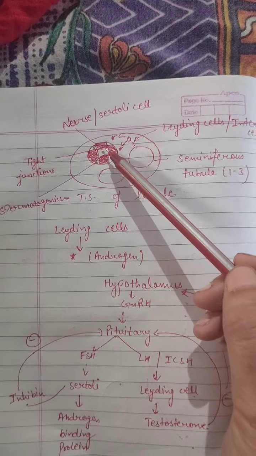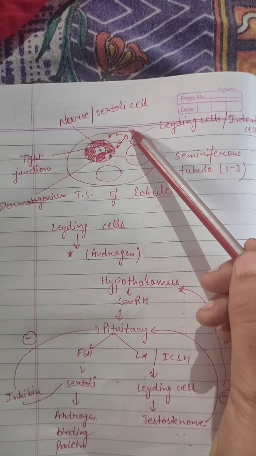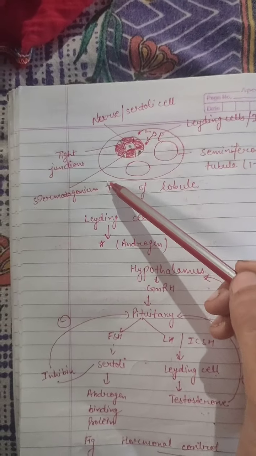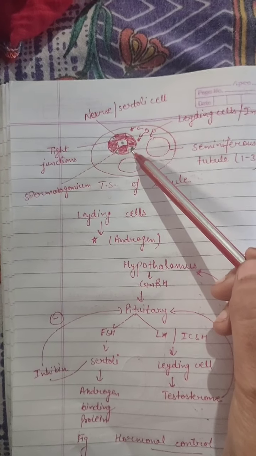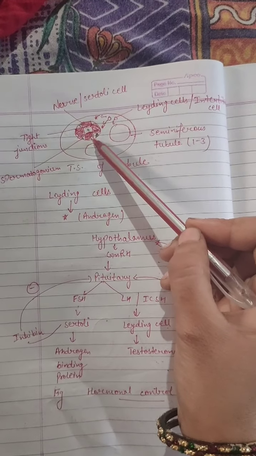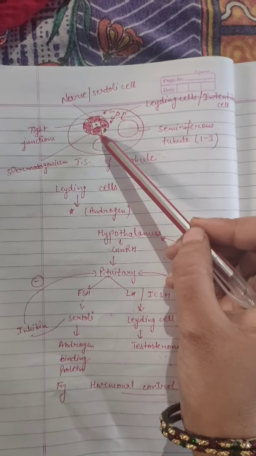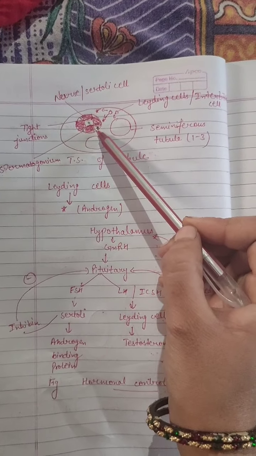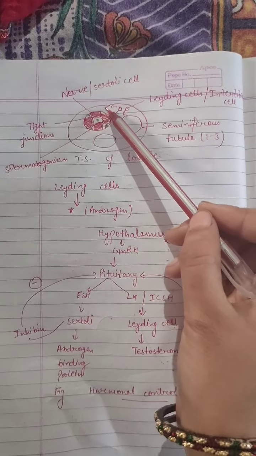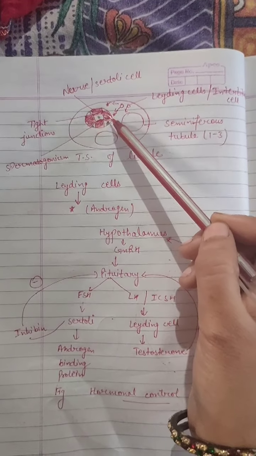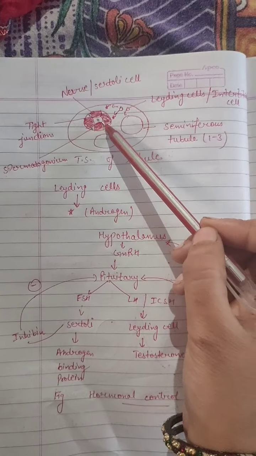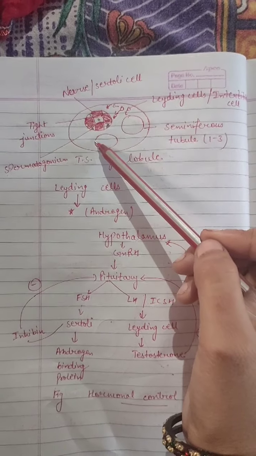In between these Sertoli cells, cells known as spermatogonia are present, and spermatogonia are the cells that produce sperm. Now the question: what is the function of the Sertoli cell? The Sertoli cell provides nourishment to the developing sperm.